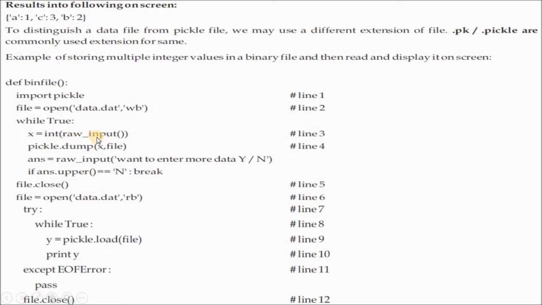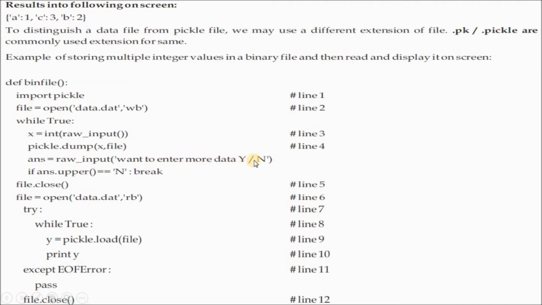X is equal to int(raw_input). So what you are going to input, string, suppose. So after that pickle.dump. What you are entering into this X from the keyboard, those records you are going to dump into the file. Into the file you are storing these records. Which records? From X. Okay.